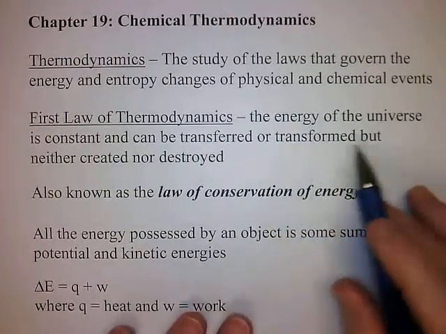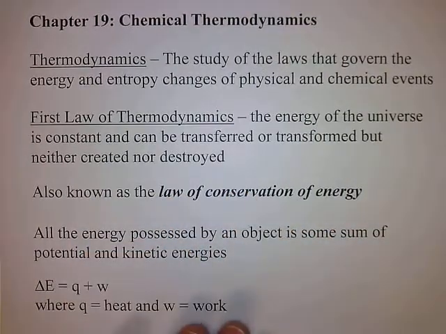And note also that it can be transferred or transformed. In other words, we can convert one type of energy into another. We can convert potential energy into kinetic energy or vice versa, but that energy is not created or destroyed.